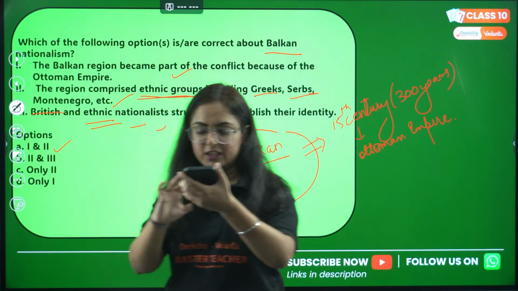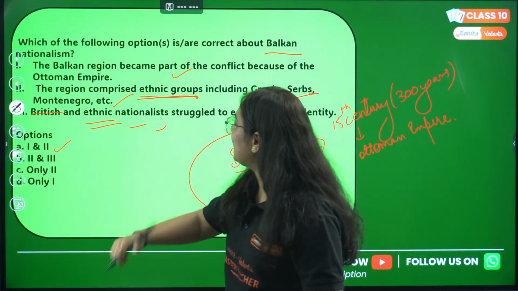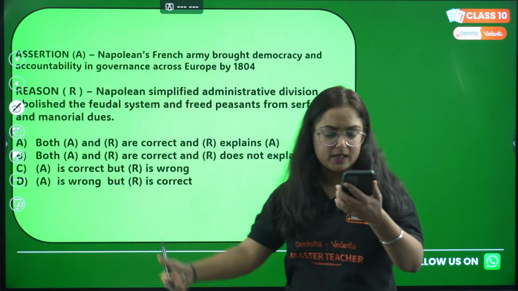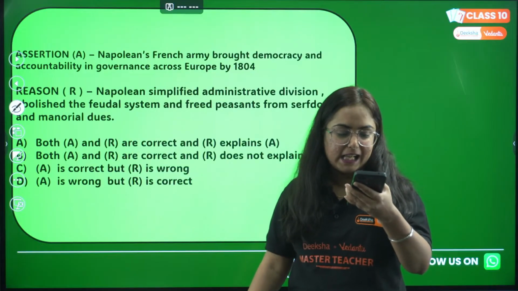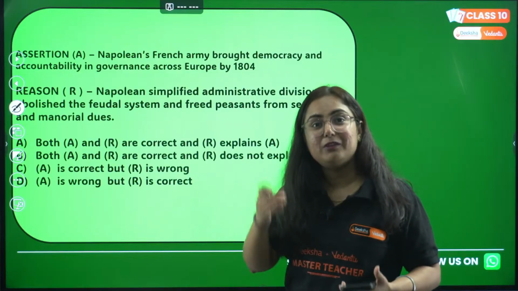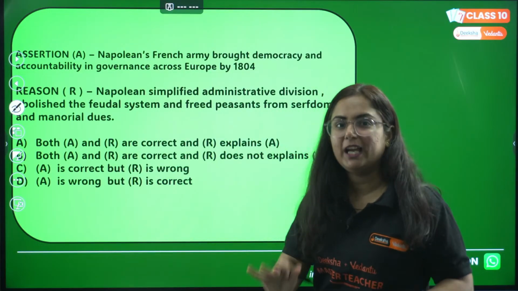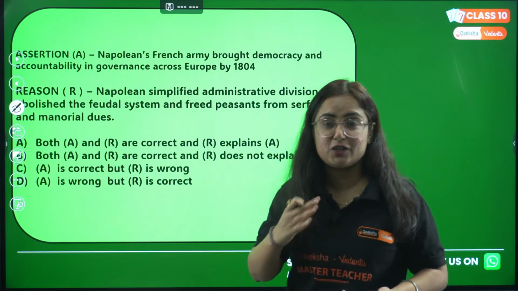Where did the British come from in the Balkans? Exactly, where did the British come from? Correct. So moving to the next one over here. Assertion and reason. Hope the last one was clear to all my students here. Please help us in history, Dipti. What we are doing is helping, and we will help you till your boards, till your results. Don't worry. You will get whatever you want for your exam preparation in history. I assure you that.